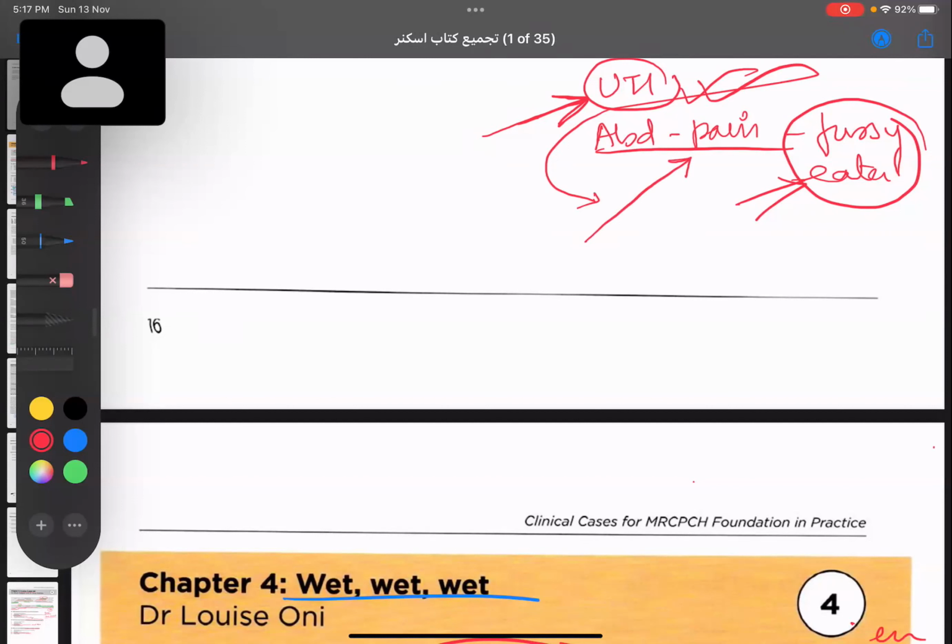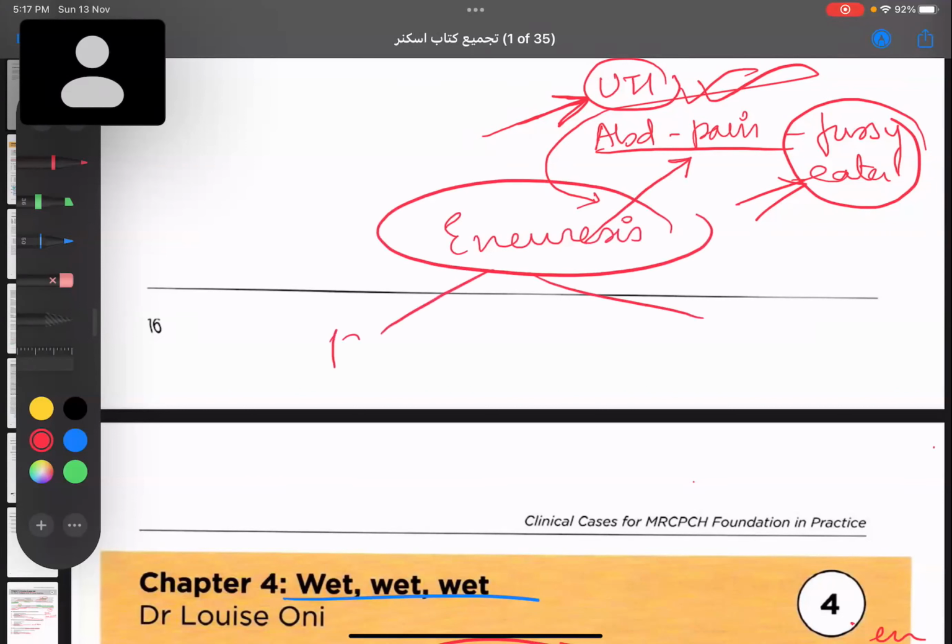Another thing, what is primary and secondary enuresis? Primary means this child has never been toilet trained. By the age of 2 years or so, a child learns to control his bladder, depending on the training, but this child was never toilet trained.